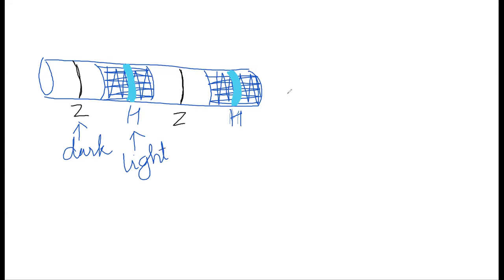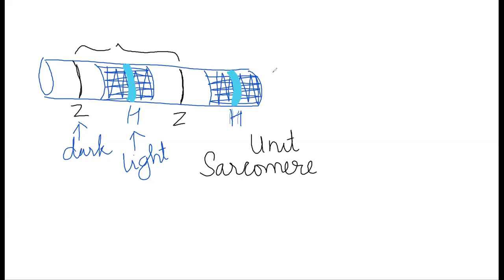So how do they occur and why do they occur? Let's try to understand that. First of all, the minimum part of the muscle that contracts is the distance between two Z lines. So the distance between two Z lines is the unit of muscle contraction, and we call it sarcomere. The smallest part of the muscle which contracts is called a sarcomere.